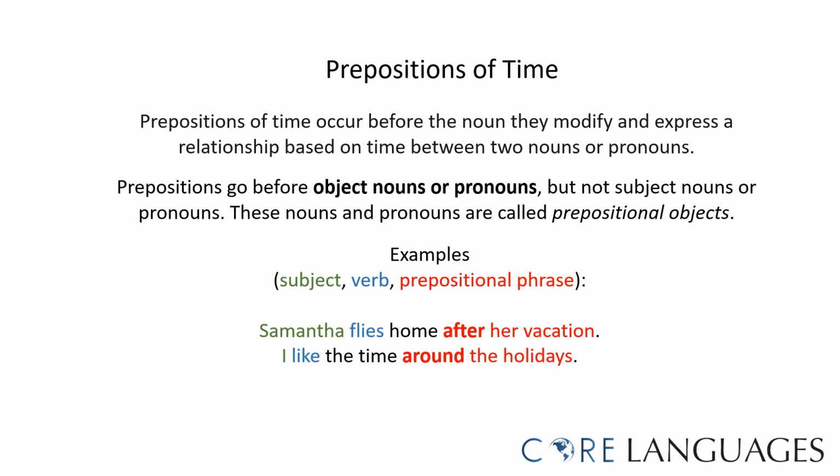I like the time around the holidays. Around is the preposition, and around the holidays is the prepositional phrase. He was born on August 1st. On is the preposition, and on August 1st is the prepositional phrase.